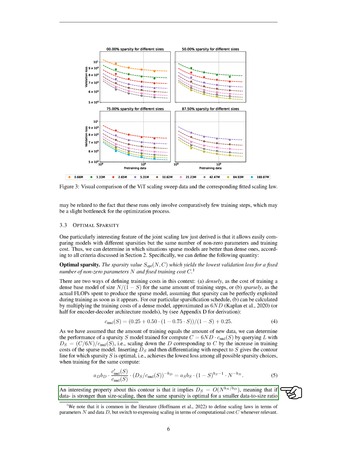Finally, we want to point out that the optimal sparsity can often also be determined explicitly by solving for S. For example, here for dense training costs with C_mul S equal to 1 divided by 1-S, the optimal sparsity S_opt(N, C) can be calculated using a specific formula.